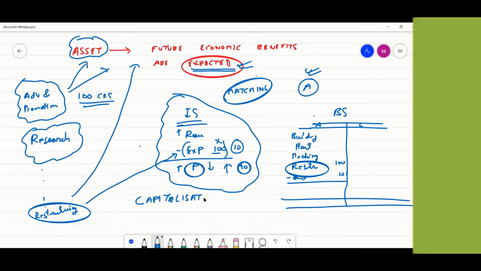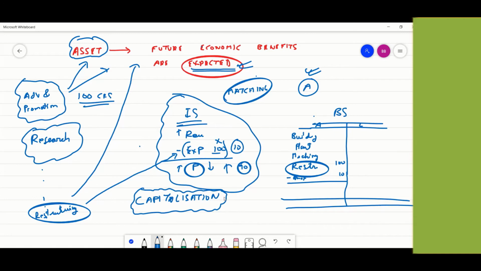Capitalization. In accounting books and also in your finance books, you'll many times find the term capitalization. When they say we have capitalized this spending, it means that instead of putting it as an expense, they are putting it as an asset. That is called capitalization. They've capitalized this, and now every year they'll charge something out of this.